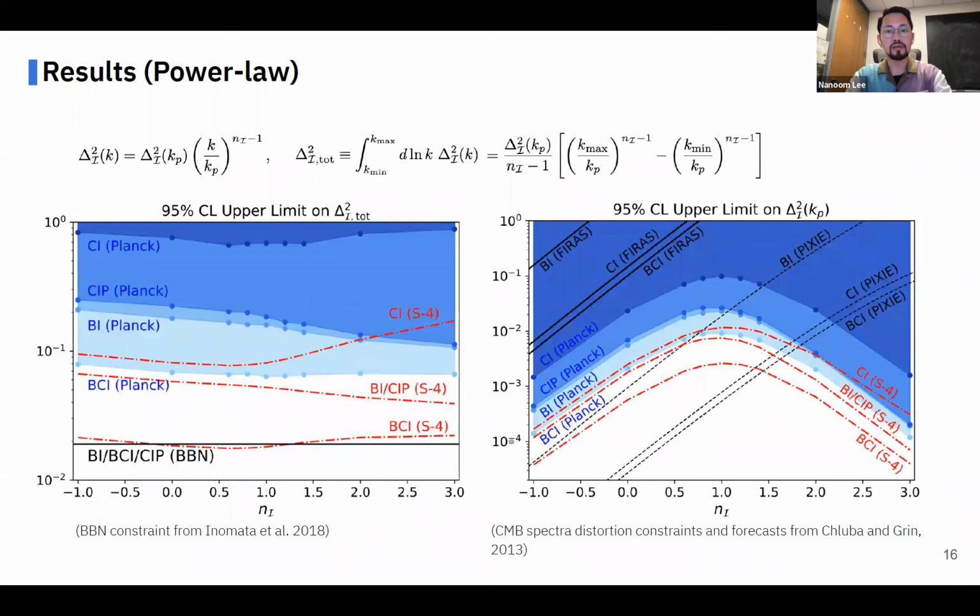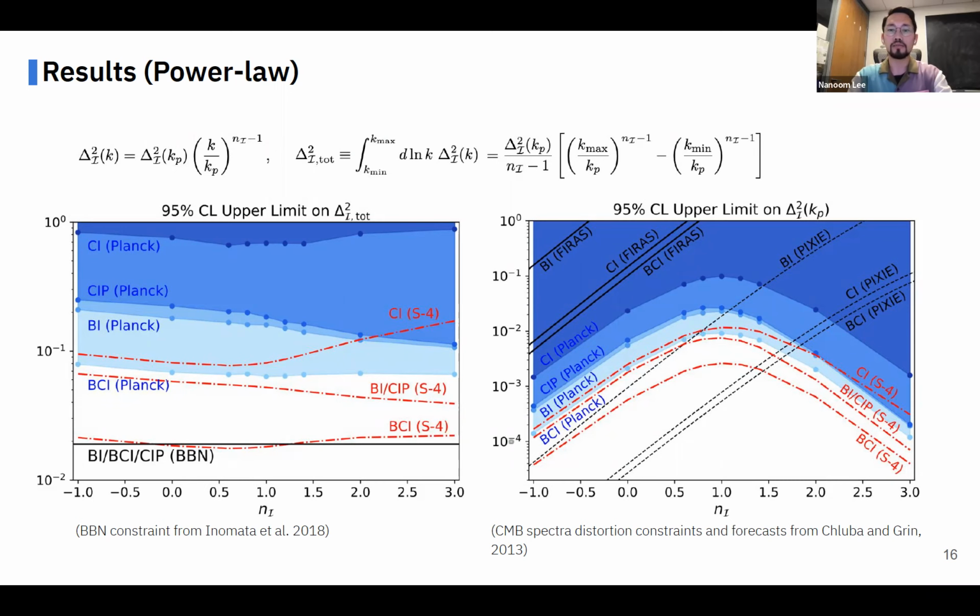These are the results. First, for the power law initial power spectrum. The left panel shows the 95% confidence level upper limit on total power as a function of spectral index. The black line is the constraint from BBN. Our results are weaker than the constraint from BBN, but our results rely on totally different physics, and also they can be applied to any small-scale baryon perturbations induced even after BBN. So our results are still useful.